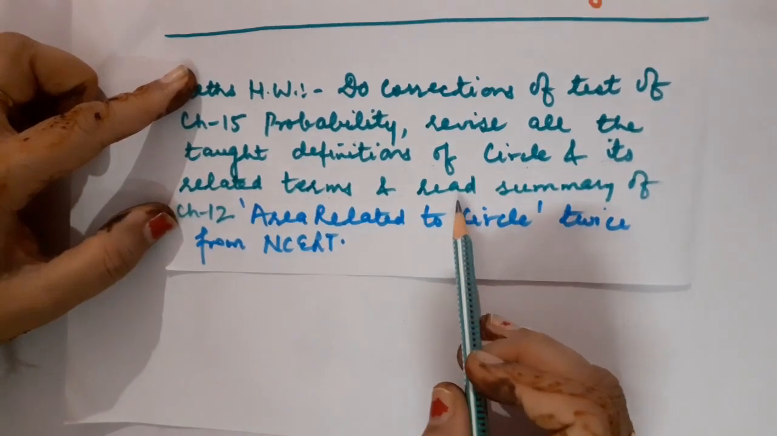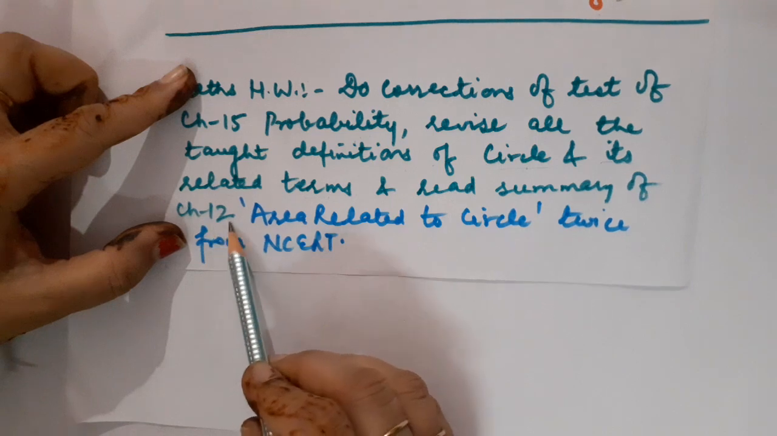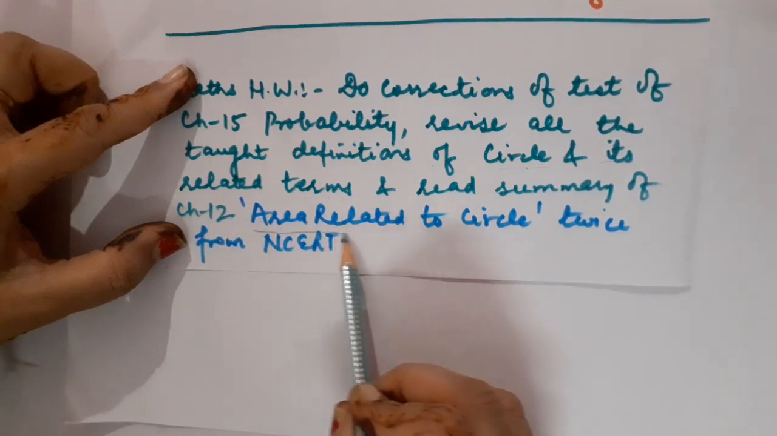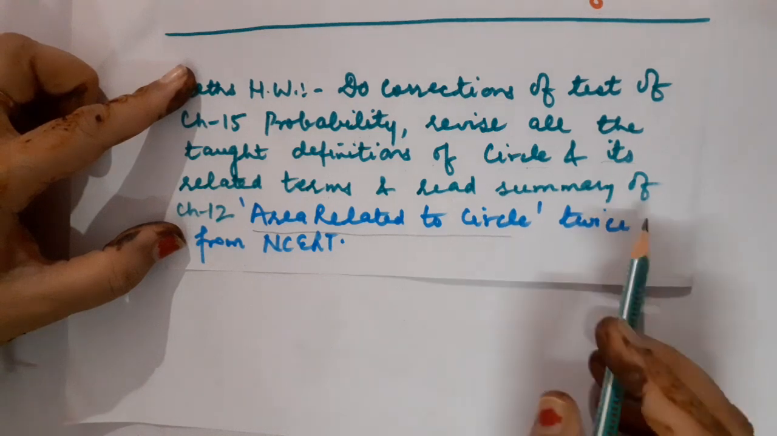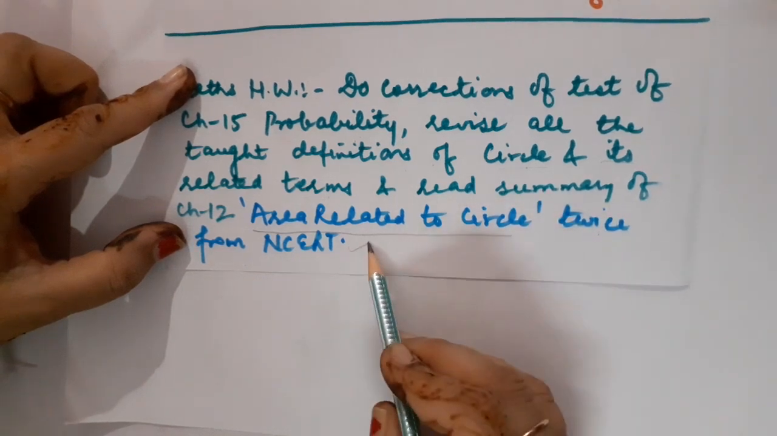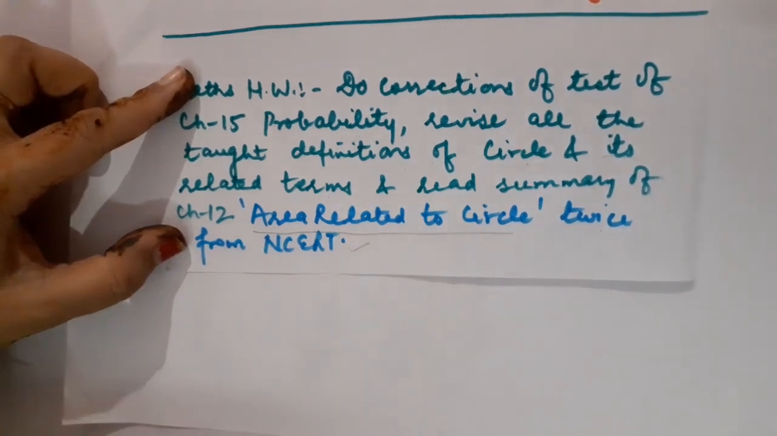Along with it, children, you have to read the summary of chapter number 12, Areas Related to Circles, because this is the chapter which I am going to begin with now. You have to read its summary twice from the NCERT textbook. Clear, children? So that's it for the day.